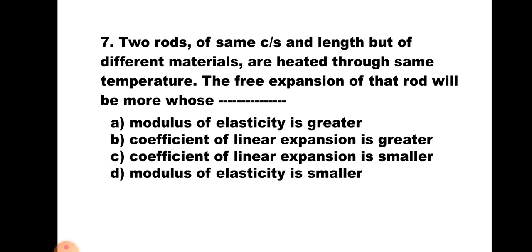Question number 7. Two rods of same cross section and length but of different materials are heated through the same temperature. The free expansion of that rod will be more whose? A, modulus of elasticity is greater, B, coefficient of linear expansion is greater, C, coefficient of linear expansion is smaller, and D, modulus of elasticity is smaller.